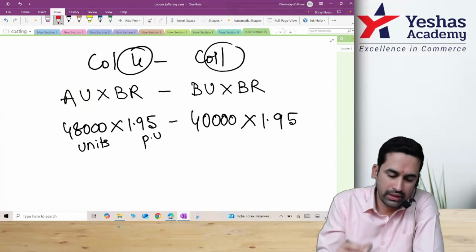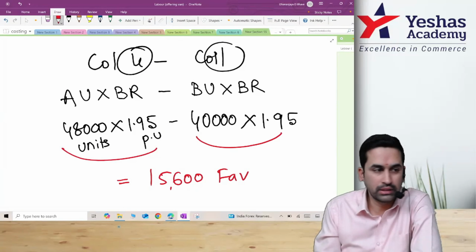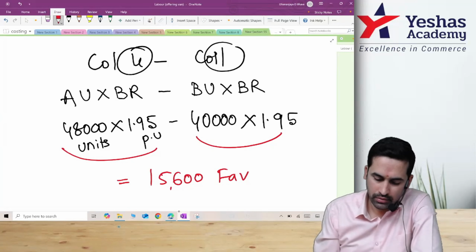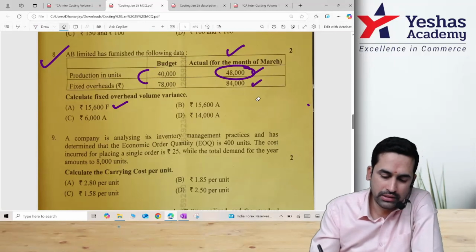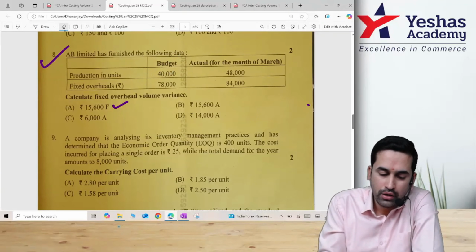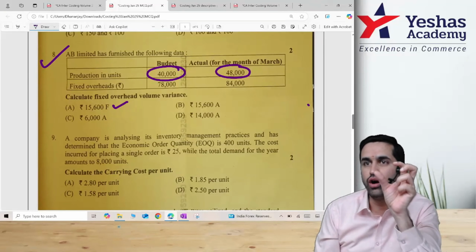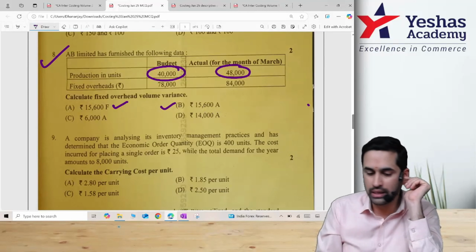If anyone has done it already on the calculator: final answer 15,600. Favorable. Can somebody double check this? It should be favorable because I can see 8,000 extra. Yeah. So we have that option, 15,600 favorable. And notice we have discussed the logic behind this in class. When 40,000 was the budget and you produce 8,000 extra units, from the volume angle it has to be favorable. Now if you make a mistake, 4 minus 1, you make it 1 minus 4, look at the other dangerous option: same number, adverse.